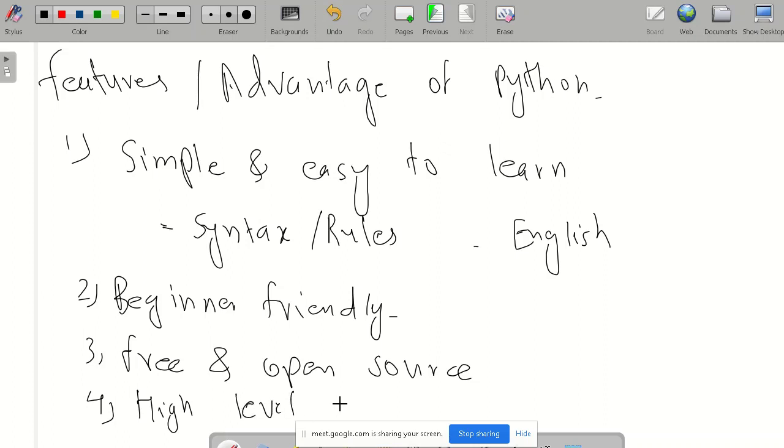High level programming language. So what is the advantage of this high level? The syntax of high level programming languages is very similar to English, and as a programmer we don't have to be concerned about memory or RAM or space. We don't have to worry about the memory and space. The programming software will take care of the RAM and memory space, or hard disk space, we can say storage space.